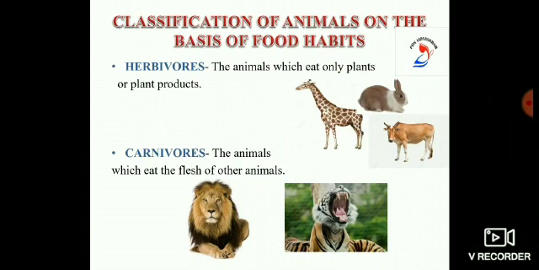Based on their food habit, animals are classified into different groups. Herbivores. The animals which eat only plants or plant products are called herbivores. Example: giraffe, rabbit, cow, buffalo, goat and sheep. Then carnivores. The animals which eat the flesh of other animals are called carnivores. Example: lion, tiger, eagle, snake, etc.